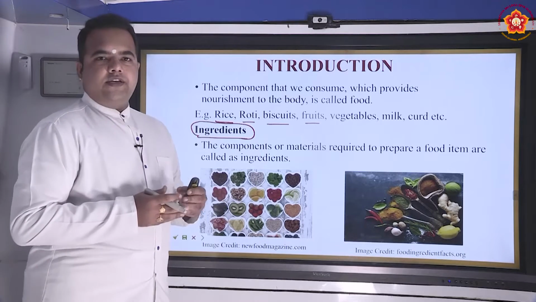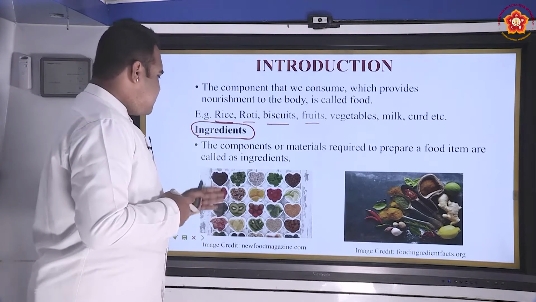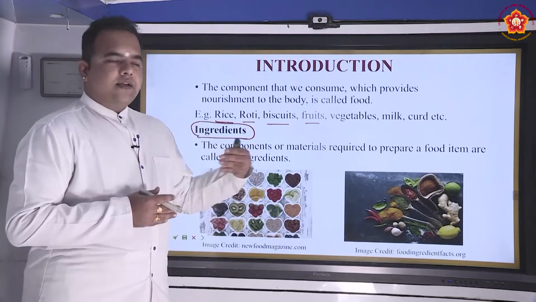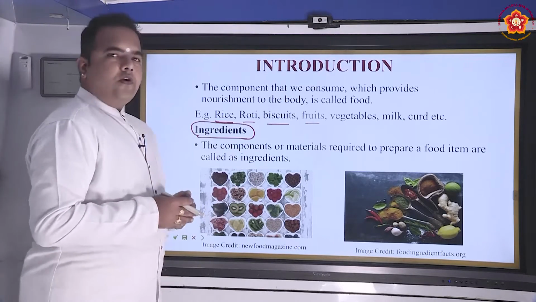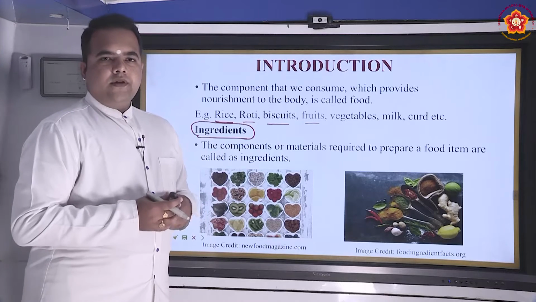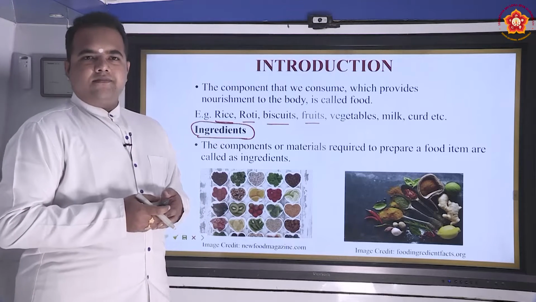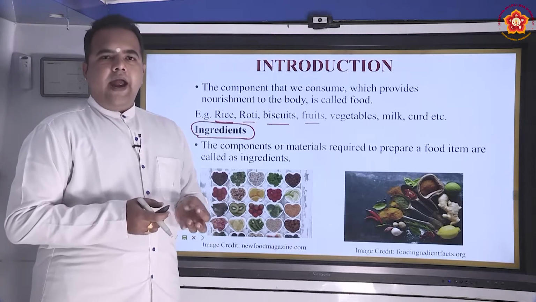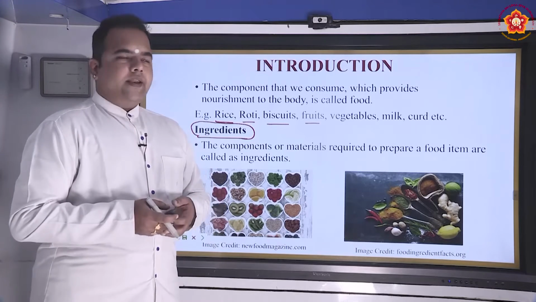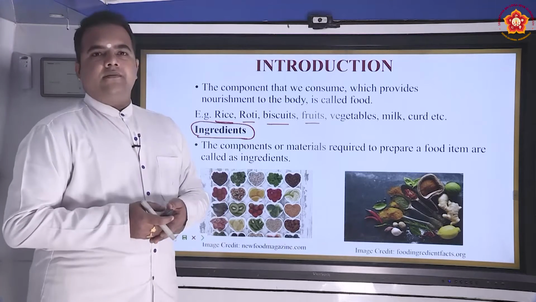Once you go to the kitchen, you would see all these kinds of ingredients in your respective kitchens. Now, for example, if you want to make chapati, can you tell what the ingredients required are? We would see that wheat flour and water are the two main ingredients to prepare a chapati.